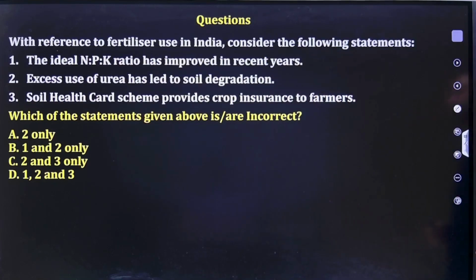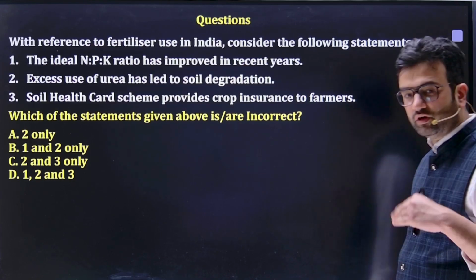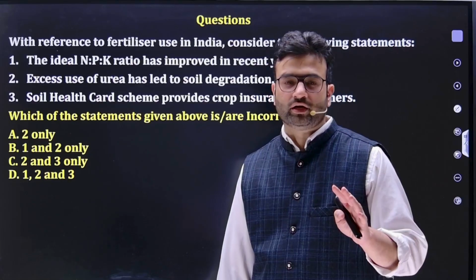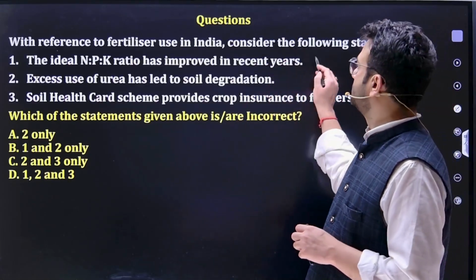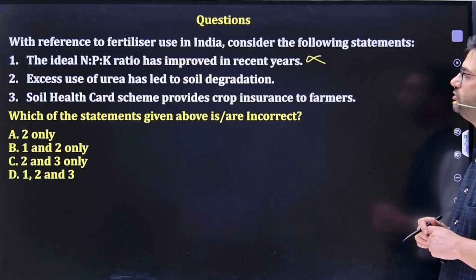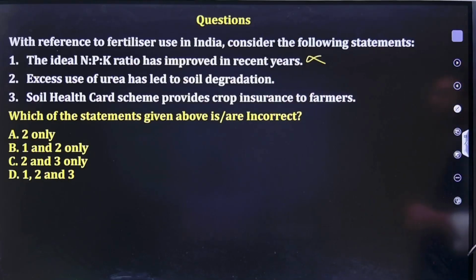Moving to third question, with reference to fertilizer used in India, consider the following statement. The ideal NPK ratio has improved in recent years. No, it is even getting worse. Ideal is 4:2:1. But in India, we are using a lot of fertilizers. So this is wrong. Excess use of urea has led to soil degradation. This is true. Soil health card scheme provides crop insurance.